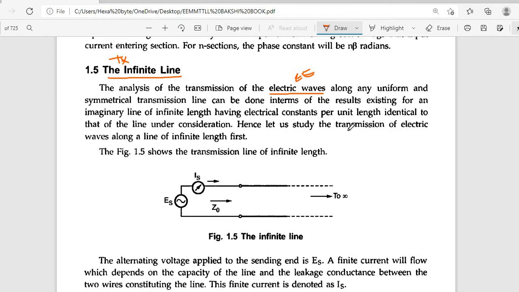Hence, let us study the transmission of electrical waves along a line of infinite length first.